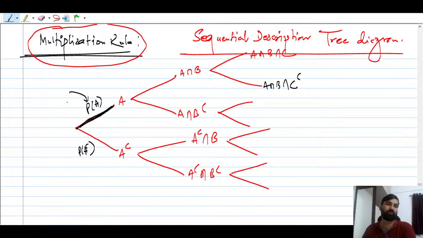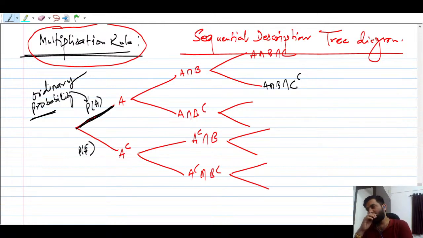So we call this probability the ordinary probability. What is this probability? Ordinary probability. These are called ordinary probability, guys. Probability of A is nothing but ordinary probability, right?